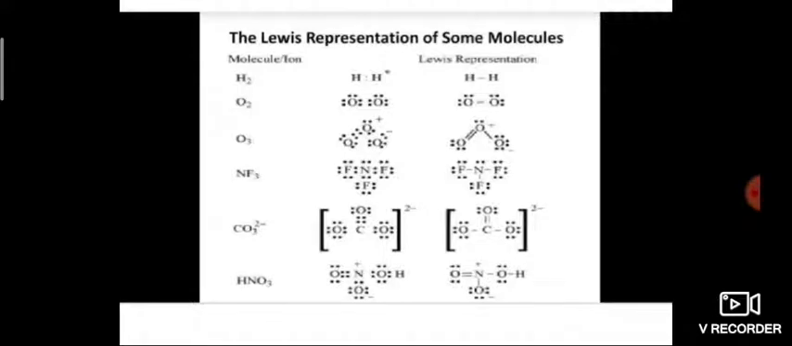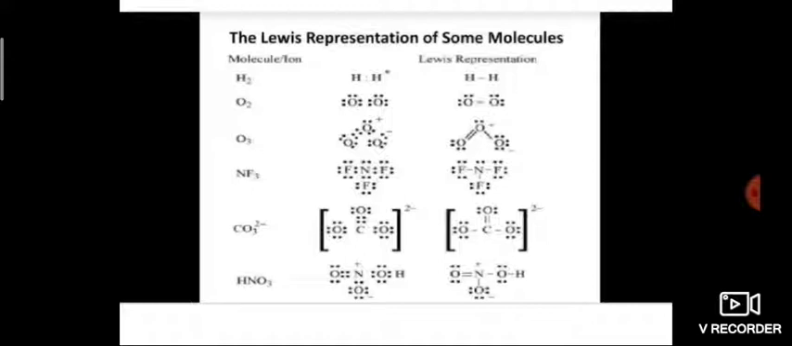Here are examples of Lewis representation of some molecules. In the formation of the hydrogen molecule, there is sharing of one electron, so it is a single bond. In oxygen, there is sharing of 2 electrons, and it has lone pair electrons also. Each oxygen atom is sharing 2 electrons with the other, so a double bond is formed, and it has lone pairs also.